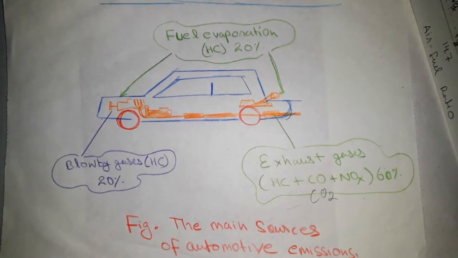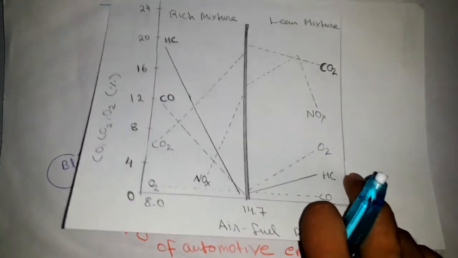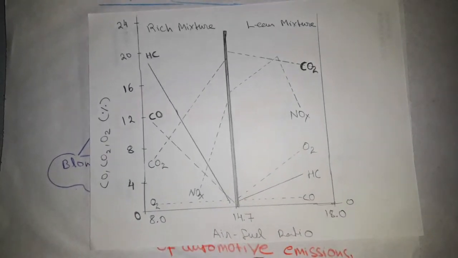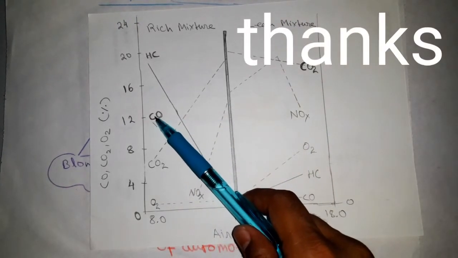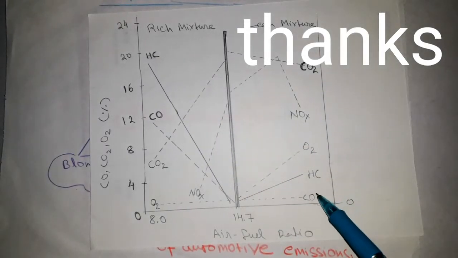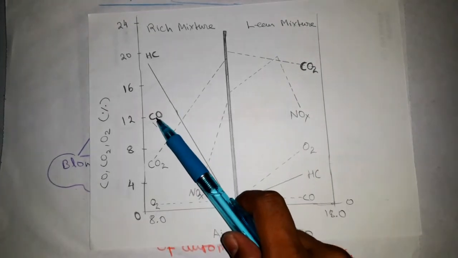As the air fuel ratio becomes richer, the carbon monoxide level increases. If the air fuel ratio is leaner, the carbon monoxide emissions remain very low. Here you will notice that a rich mixture has much more carbon monoxide than a lean mixture. So when there is not enough oxygen, carbon monoxide is formed.